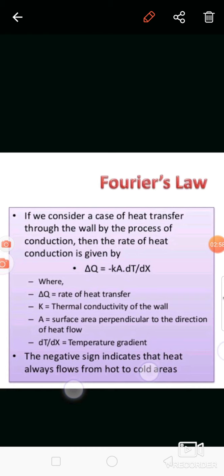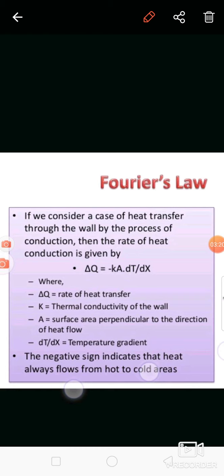So what is the proportionality constant? The proportionality constant is K. So what is the equation? Q is equal to minus K into A into dt by dx. K is nothing but the proportionality constant and it is known as the thermal conductivity of that particular material.